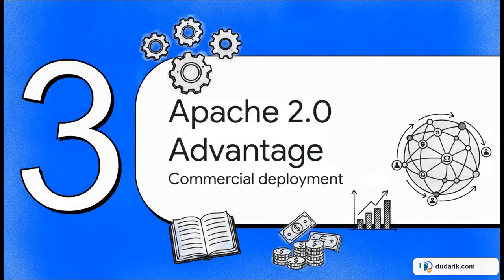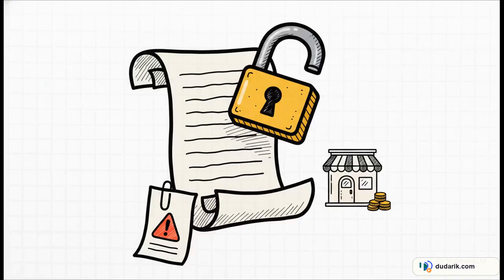Section 3, the Apache 2.0 Advantage, Unlocking Commercial Deployment. Now, having great tech is one thing, but actually being legally allowed to use it? That's a whole different ballgame. So the crucial point here is that OpenAI released this under the incredibly permissive Apache 2.0 license. Unlike some other open-weight models out there that slap you with strict commercial limits or copyleft restrictions, Apache 2.0 means you can deploy this commercially, today. You can fully fine-tune the parameters for your specific startup or enterprise use case without worrying about paying per-seat fees. It's a real game changer.